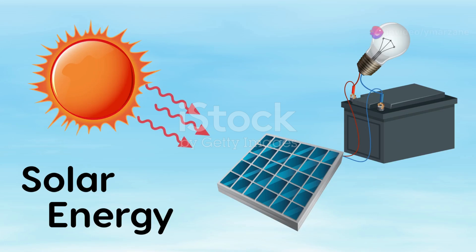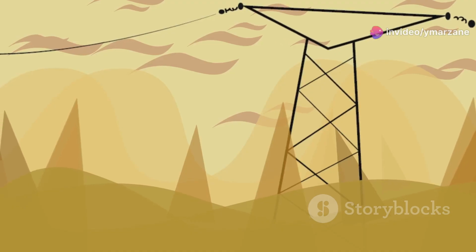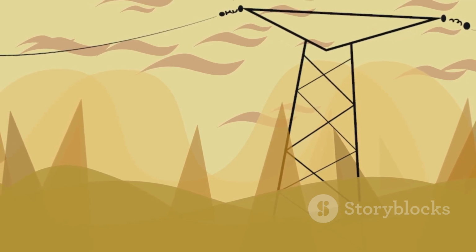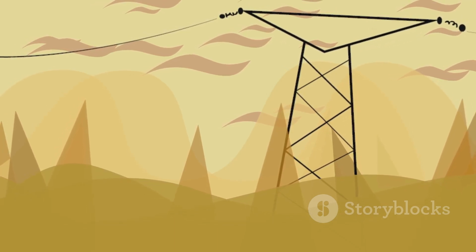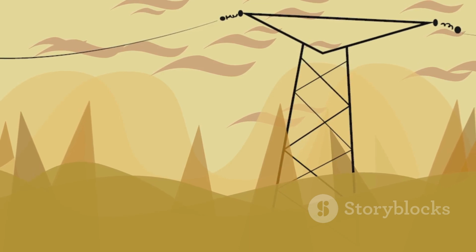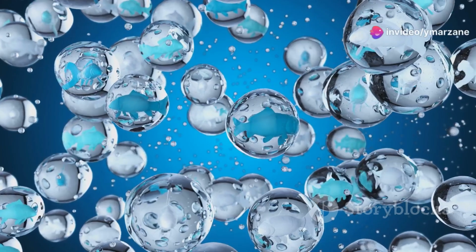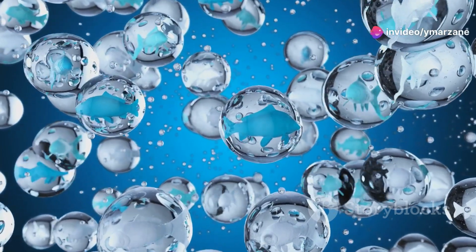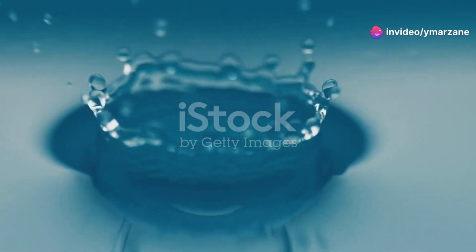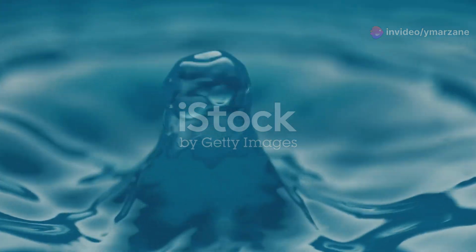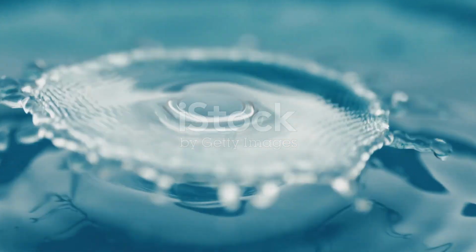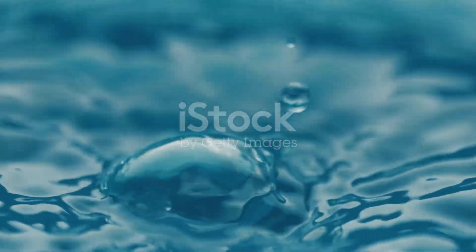The sun acts as the driving force behind the water cycle, providing the necessary heat to initiate the process of evaporation. Without the sun's energy, the water cycle would come to a halt, and life as we know it would be drastically different. The journey begins with evaporation. This is the first step in the water cycle, where water from various sources on Earth's surface transforms into water vapor and rises into the atmosphere.